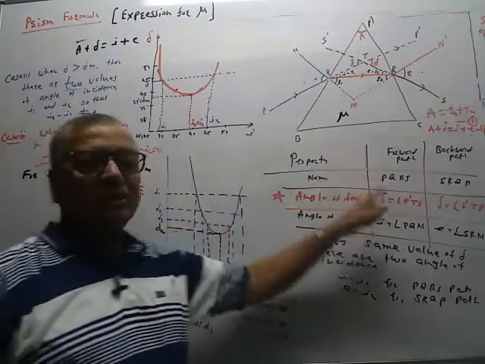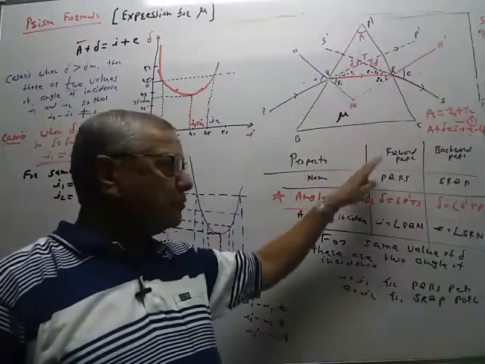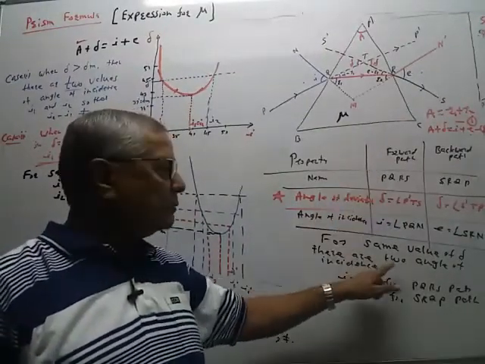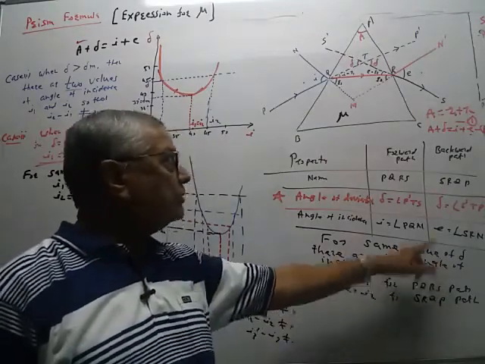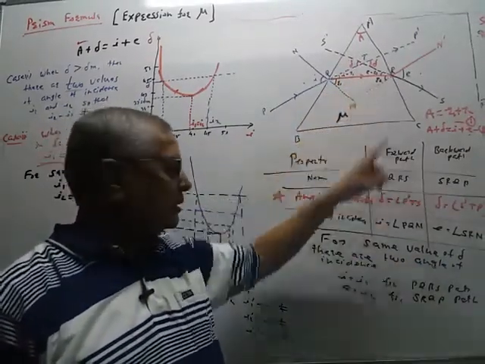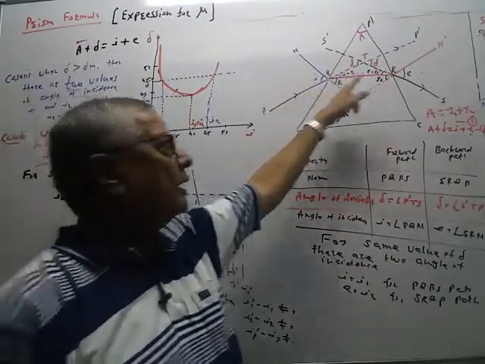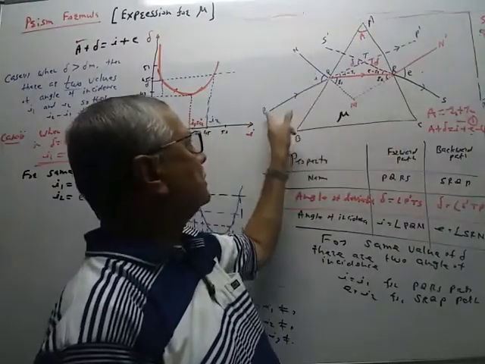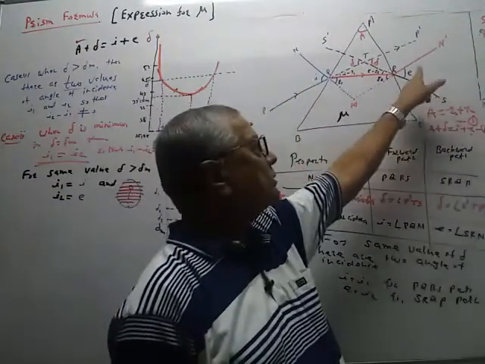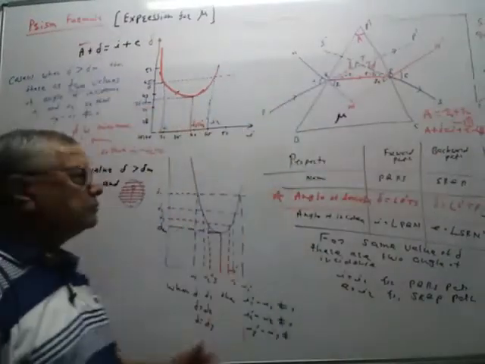So on this table we verified this. The derivation is already done, so there is no need to give all this in the expression. We directly give these results in the notes. For the same value of angle of deviation delta shown in the figure, there are two angles of incidence. One angle of incidence I1 is equal to I, other angle of incidence I2 is equal to E. This I1 is the angle of incidence for the forward path PQRS. This I2 is equal to E for the reverse path SRQP. So here we have to give the results.